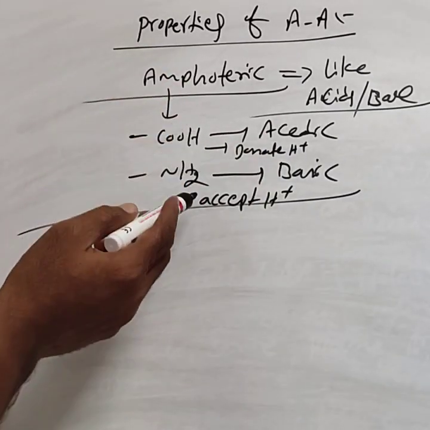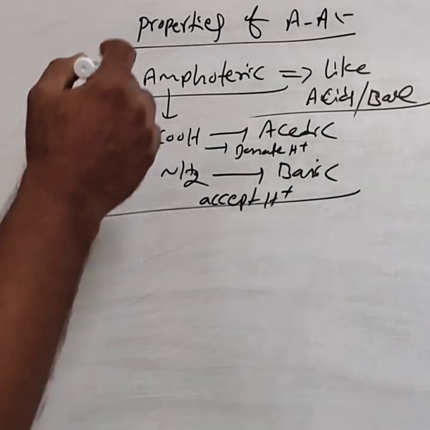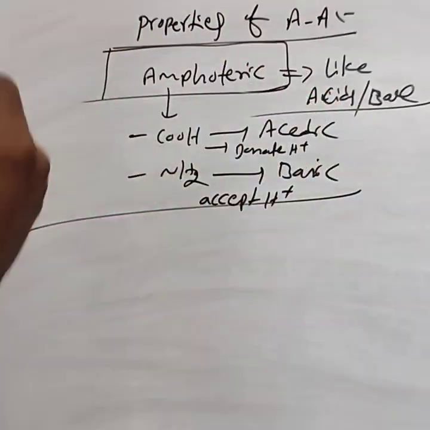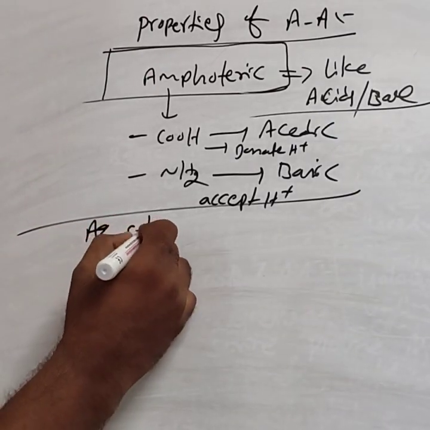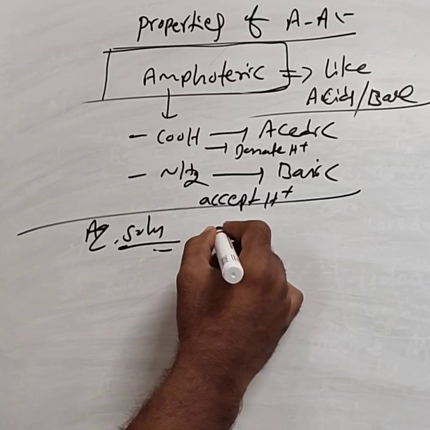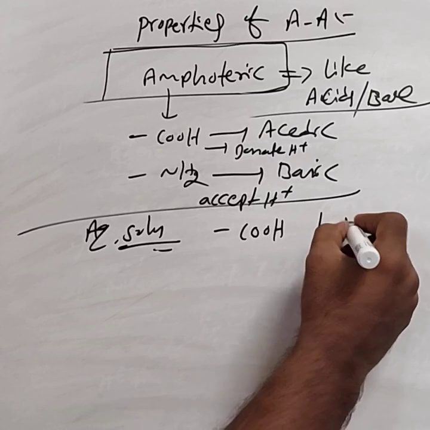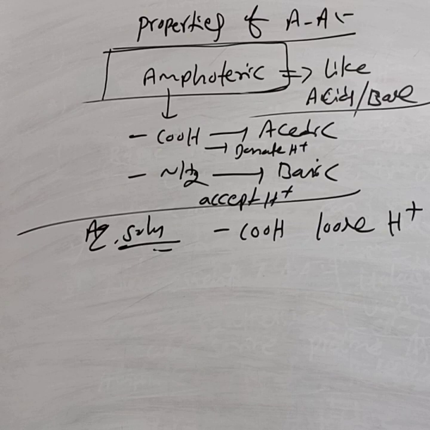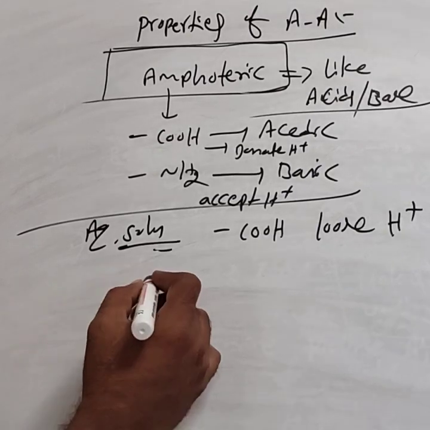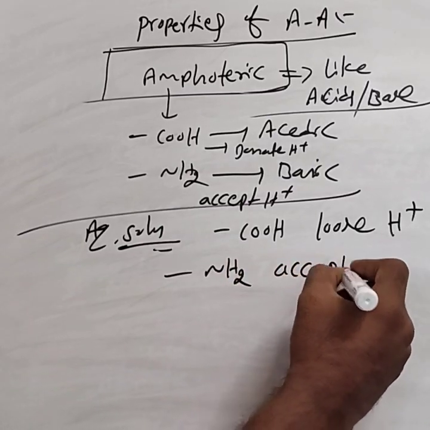Hence, amino acids behave both like an acid and a base. That property, that nature, we call amphoteric nature. In aqueous solution, in amino acids, the carboxylic group loses the proton while the amine group accepts the proton.